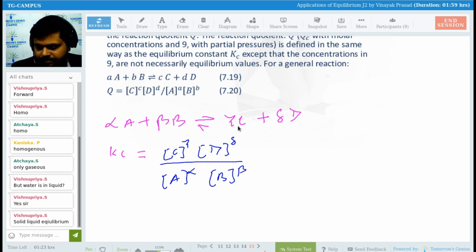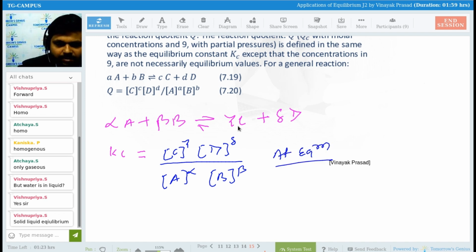Can we write that or not? Yes, guys. Is it okay? So this will be at equilibrium. This is for at equilibrium, right?